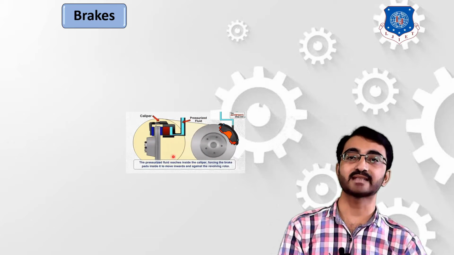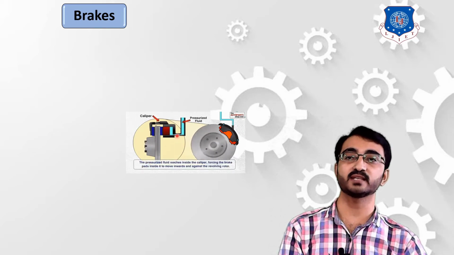Now over here in this side view, you can understand the mechanism: due to external force application, due to the pressure which is applied on this hydraulic, or we can say this fluid, this stationary component applies a resisting force on this rotating body, due to which the rotation of this body is stopped, or at a certain level we can also reduce the speed of this element.